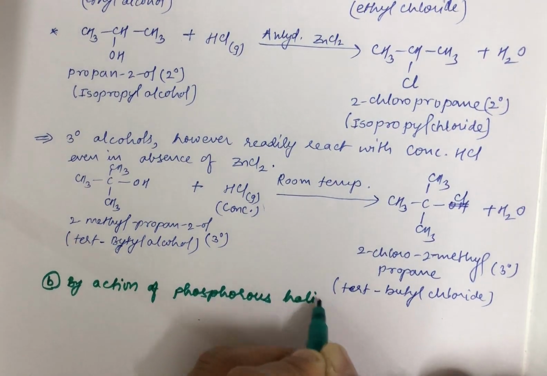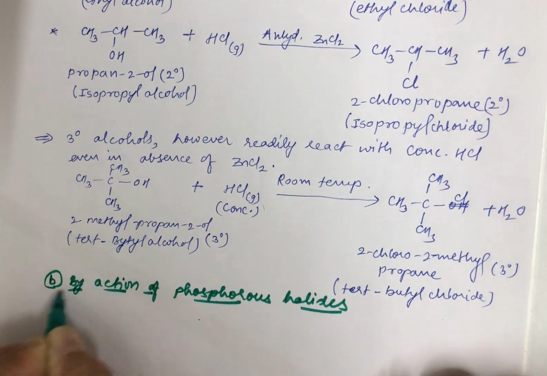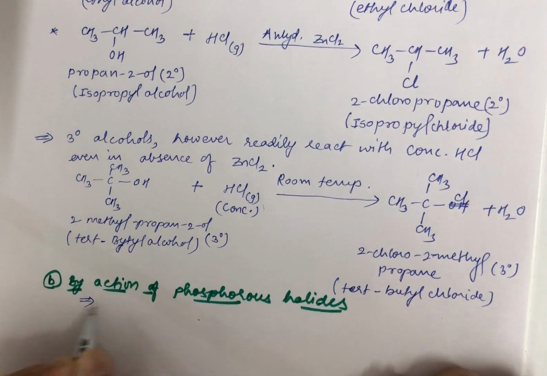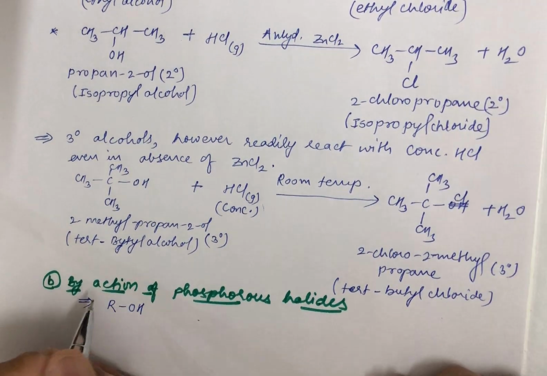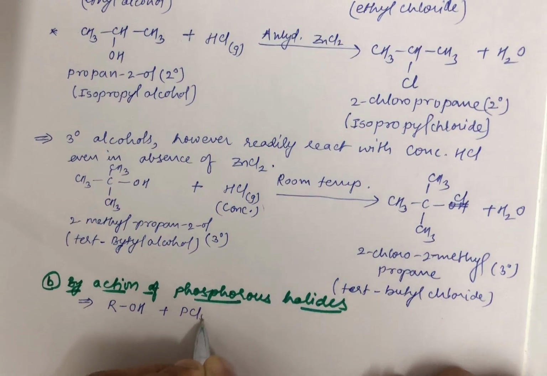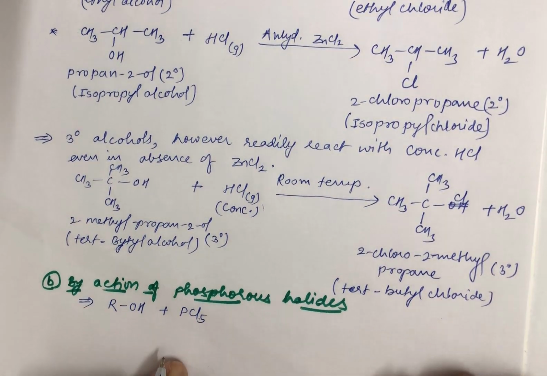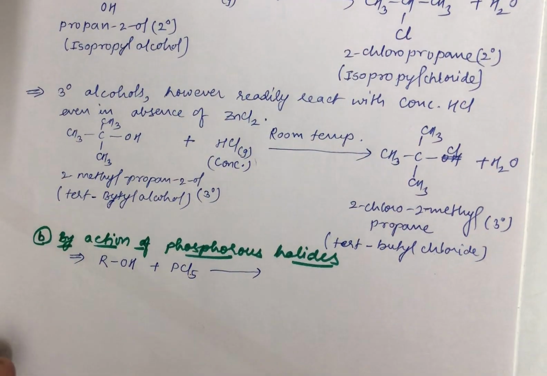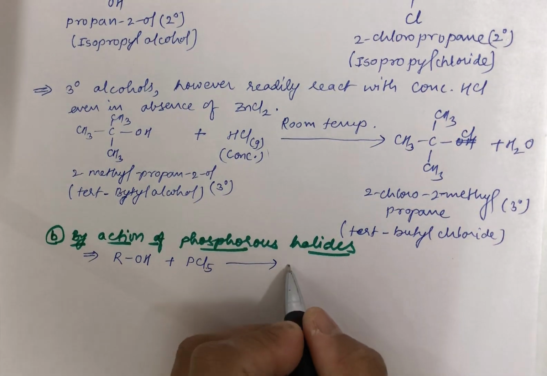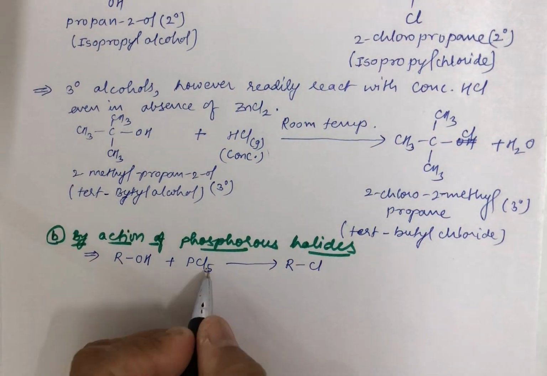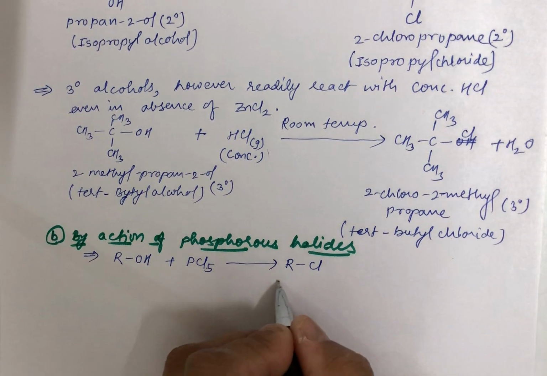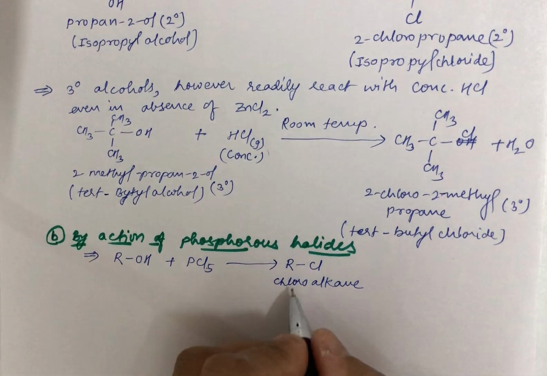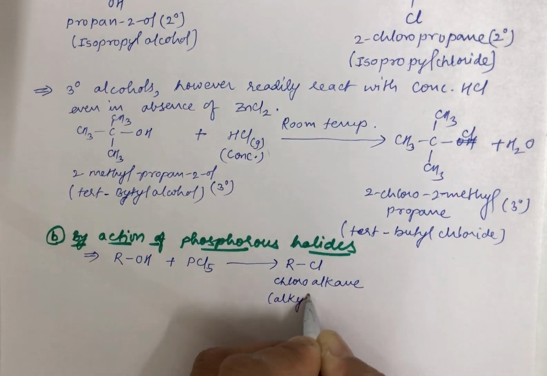Let me give you a generalization where ROH, the alcohol, reacts with PCl5, that is phosphorus pentachloride, and since we are preparing alkyl halide, you will get RCl, that is a chloroalkane, or more commonly an alkyl halide.